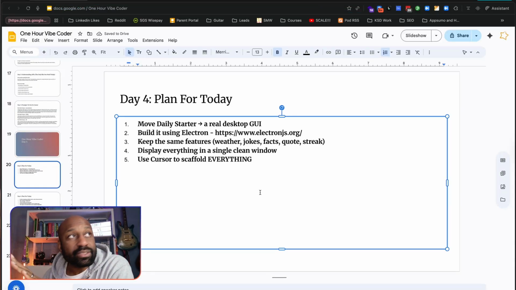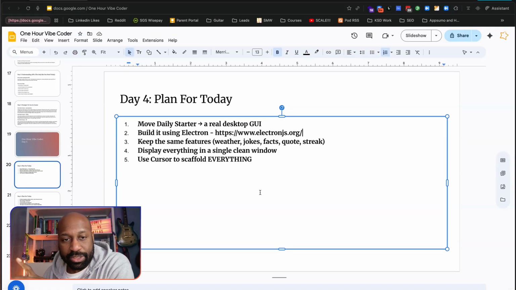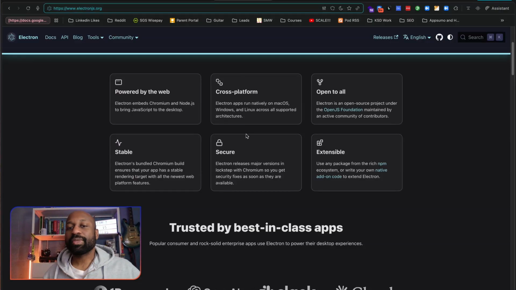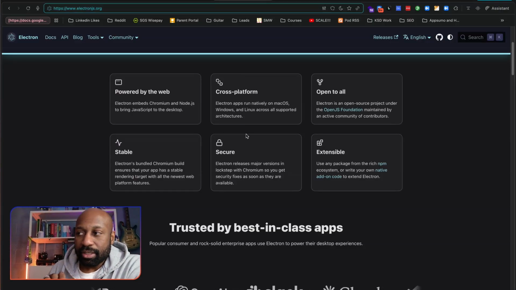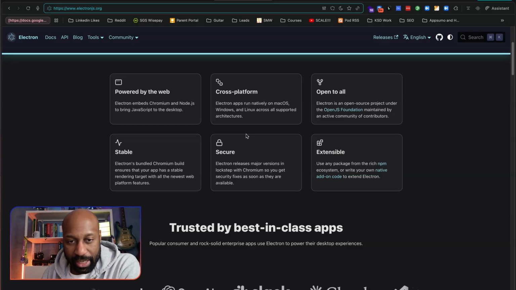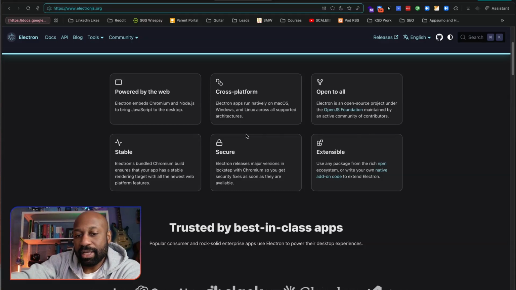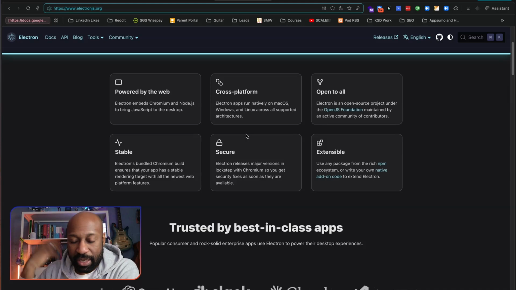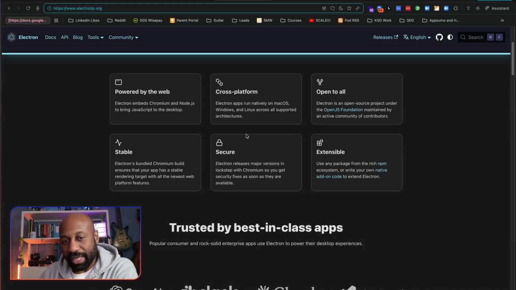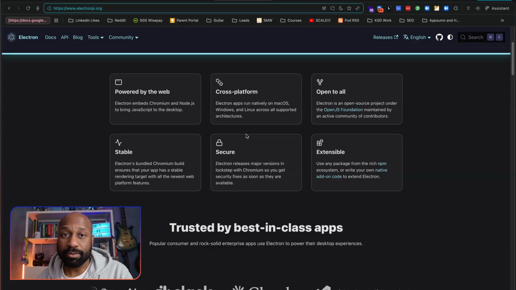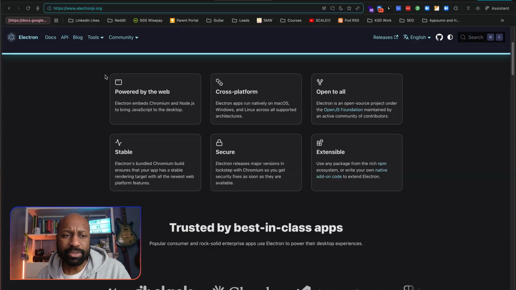But from what I understand, the way I'm going to build this using Cursor or any other tool, I'm not actually going to need to navigate to here. I just need to know the right commands. And when I say I need to know the right commands, Cursor needs to know the right commands. And I'm going to prompt it to go into this tool, get all the stuff it needs, download it, use it, arrange it, and package it around my Daily Starter app that I've made already. So let's have a go and see what happens.